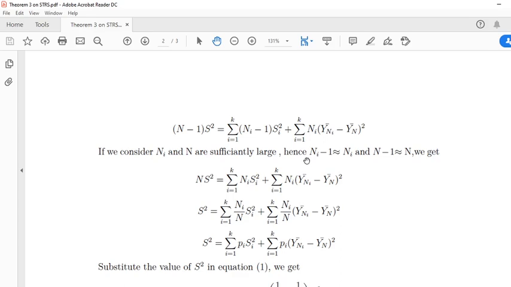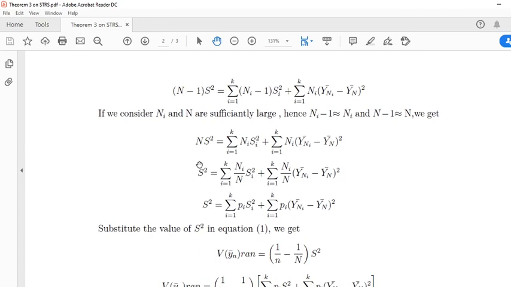So instead of Ni minus 1 we can write Ni, and instead of N minus 1 we can write N. So this is N into S square. Here Ni minus 1 is Ni. This N multiplies these two terms and this term divides these two terms: Ni by N, Ni by N. This is nothing but the weight of the ith stratum, Pi is equal to Ni by N. Here also Pi.